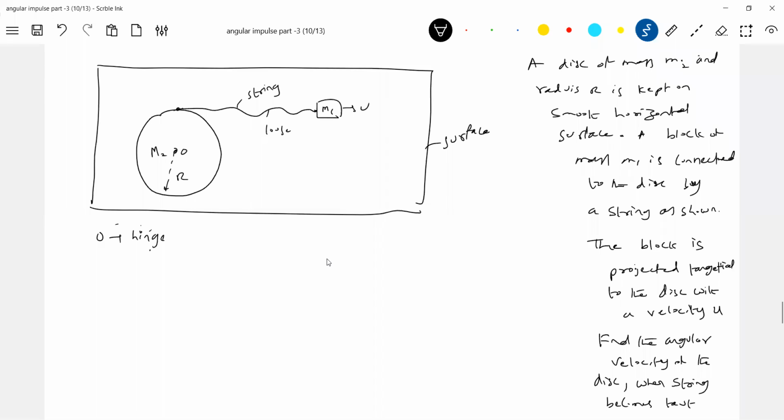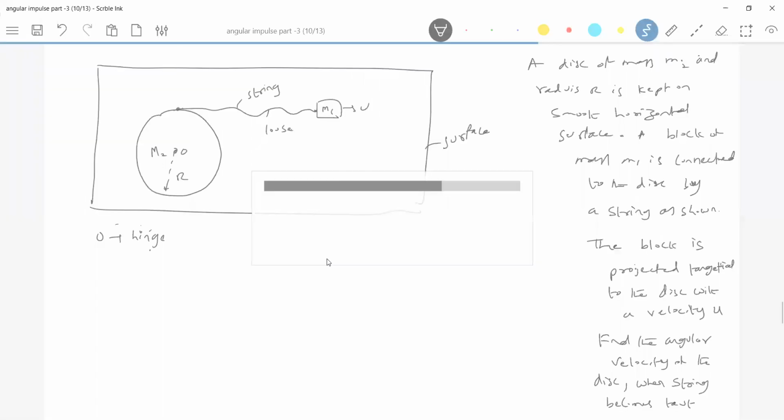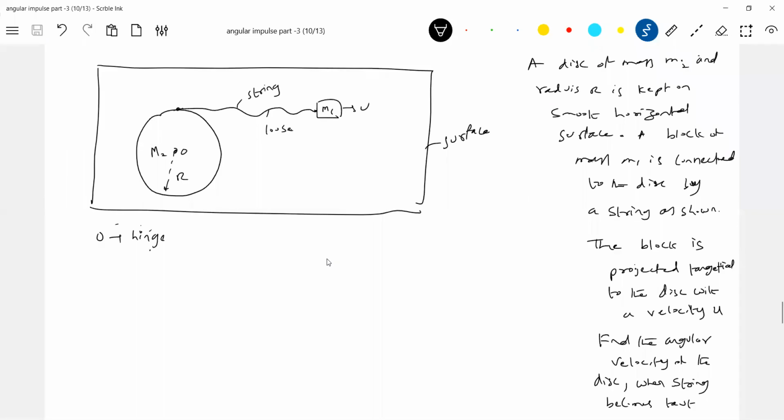Where have we come across such numericals? The impulse idea, impulsive tension, after a collision, we have discussed. The same ideas we are trying to implement here. As the block starts moving, at one instant the string will become taut. The moment it becomes taut, an impulse will act, and similarly an impulse will also be set up.